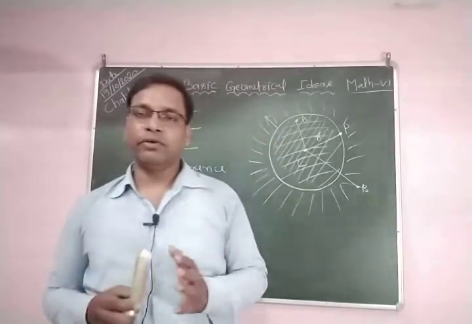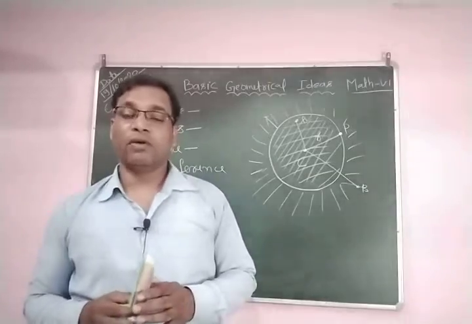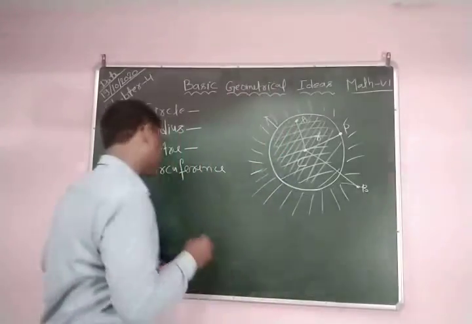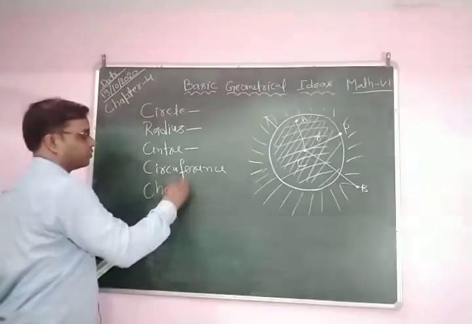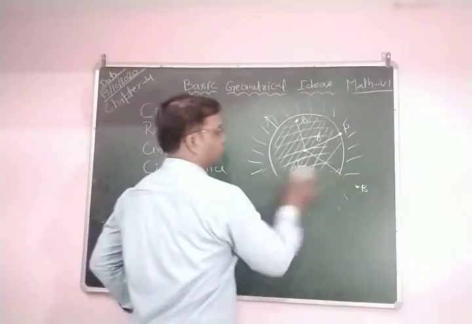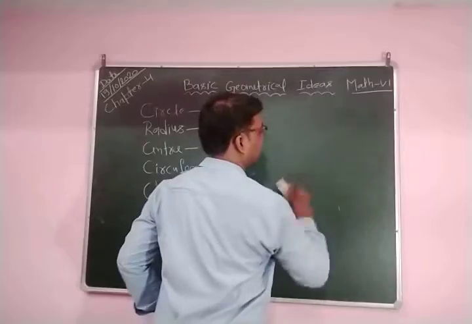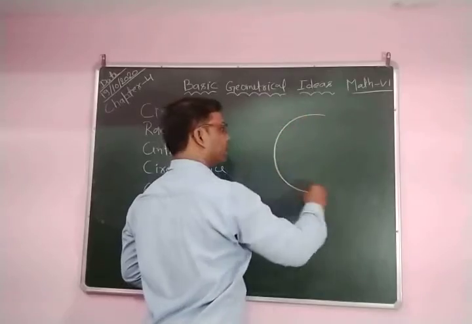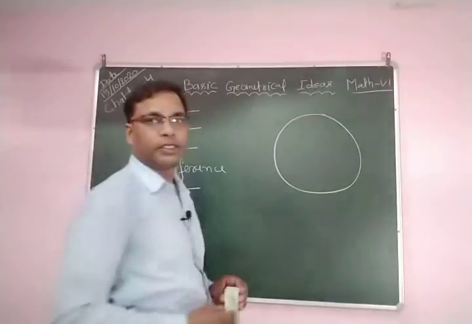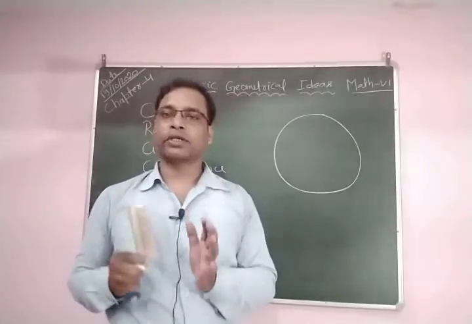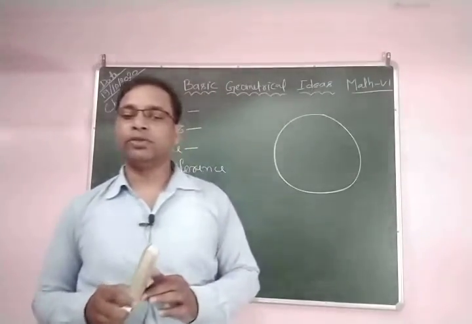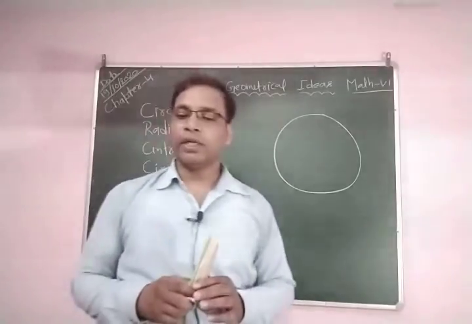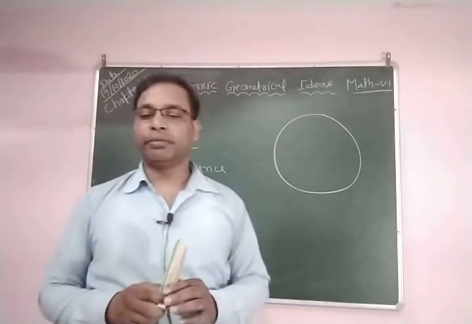Now we are going to discuss chord. What is a chord? A line segment joining any 2 points of a circle is called a chord. Okay, you can see this circle, and now we discuss chord. A line segment joining the 2 points of a circle is called a chord of the circle.